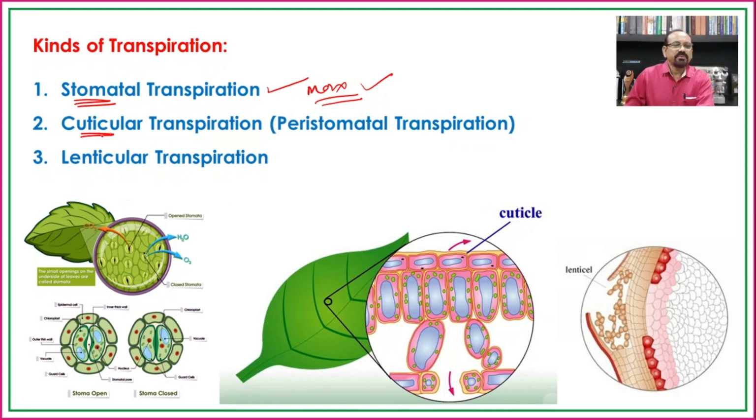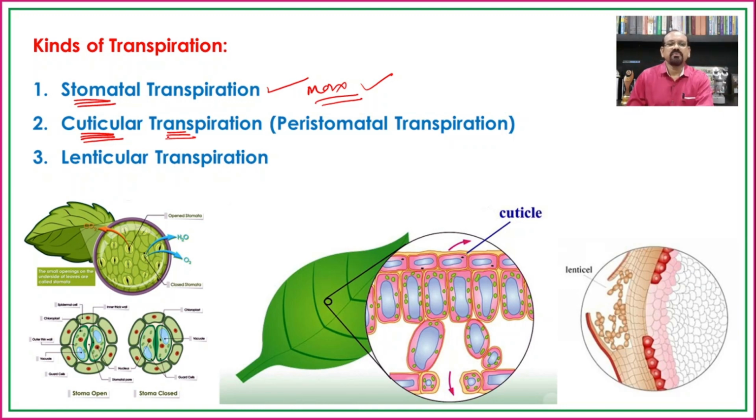As we know, there is a presence of the cuticle on the outer side of the epidermis, which is made up of cellulose microfibrils, and this cuticle is responsible to check the transpiration.